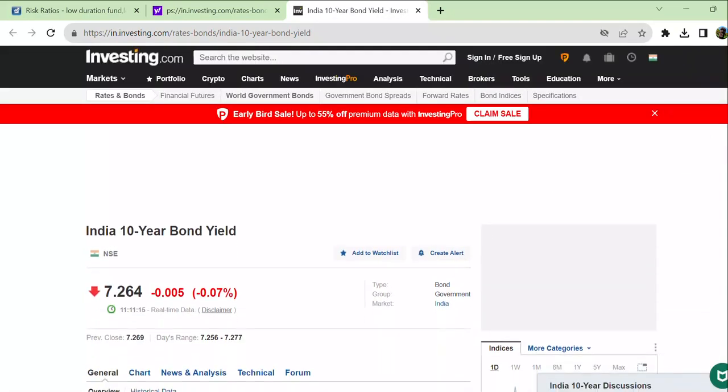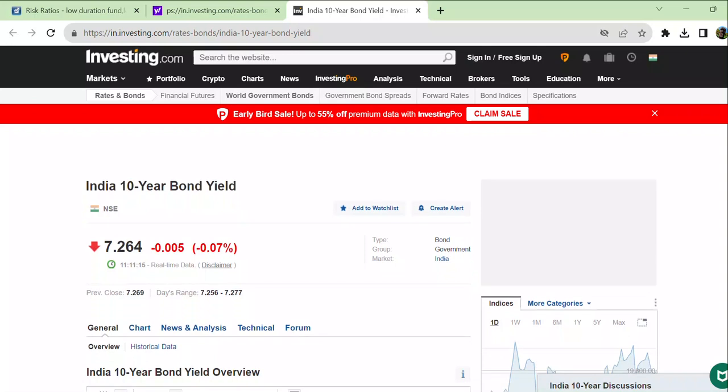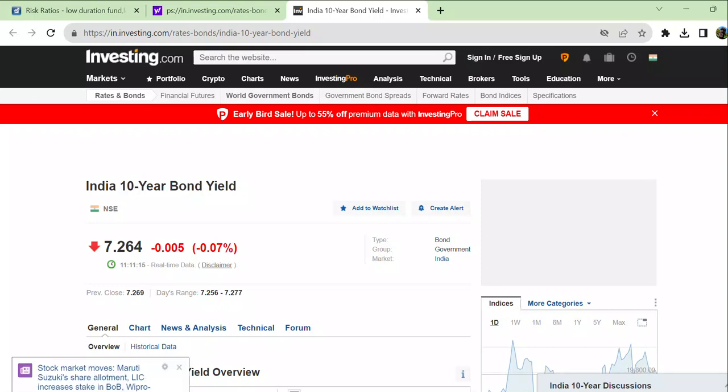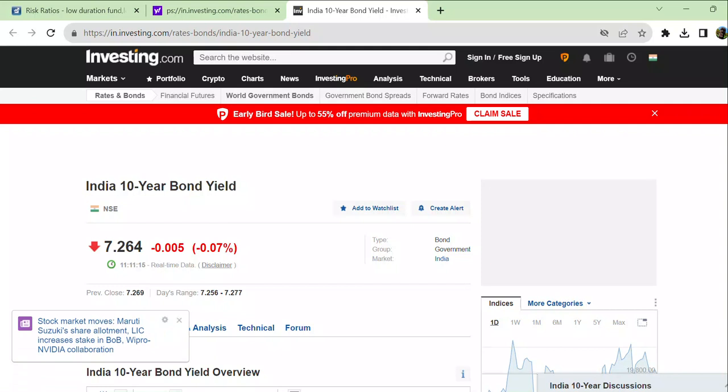So today the 10-year bond is giving you 7.264. This is the YTM of a 10-year bond. And how much has the UTI given? 7.16 or something, isn't it? So that's why it's coming minus. So this was just to explain that. That's why I opened this.